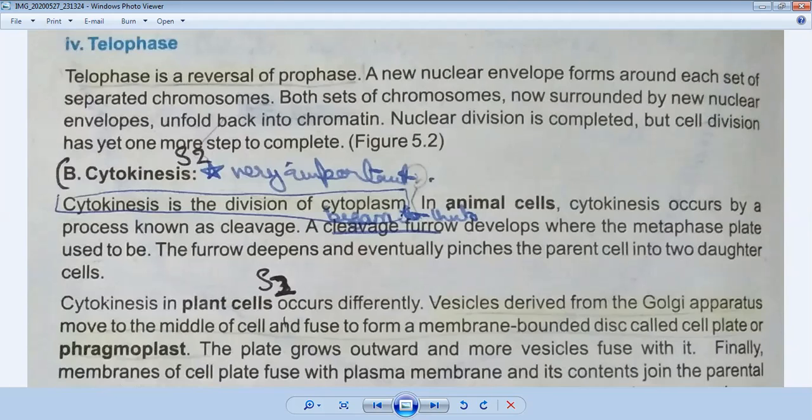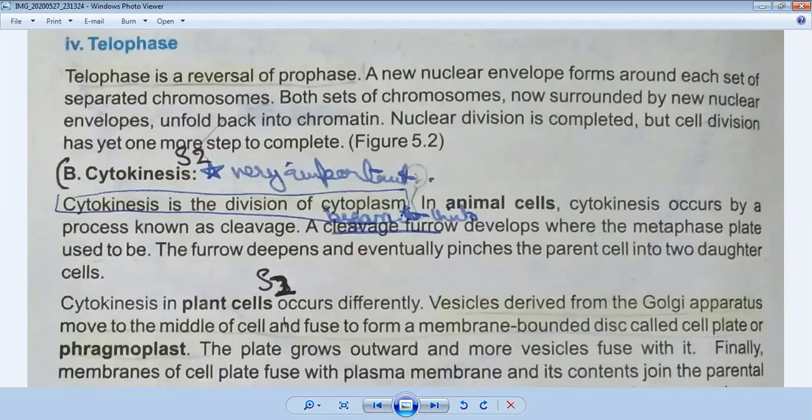Definitely, this is the division of the nucleus. These four stages, prophase, metaphase, anaphase and telophase, are the division of the nucleus. And at the start of the lecture, I told you mitosis consists of two main phases. First is karyokinesis and second is cytokinesis. Karyokinesis means the division of the nucleus, and it consists of four stages, which I have told you now.